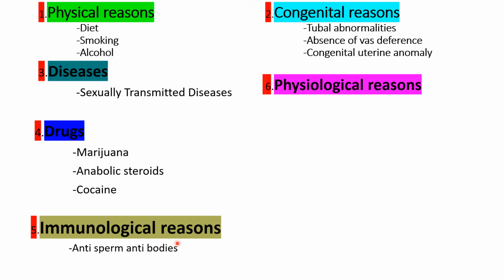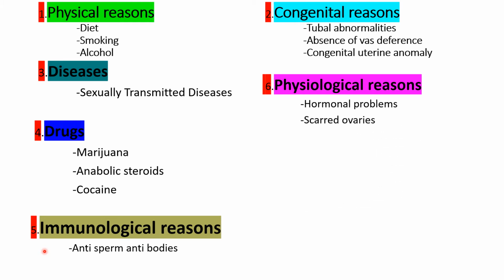Another reason is physiological reasons. Here the physiological reasons are concerned with body functions. Let us see what they are. The first one is hormonal problems. Imbalance in the secretion of hormones leads to infertility, like failure to produce mature eggs due to improper release of gonadotropin releasing hormone, then follicle stimulating hormone, then luteinizing hormone. Also malfunctioning of the hypothalamus and malfunctioning of the pituitary gland lead to infertility.